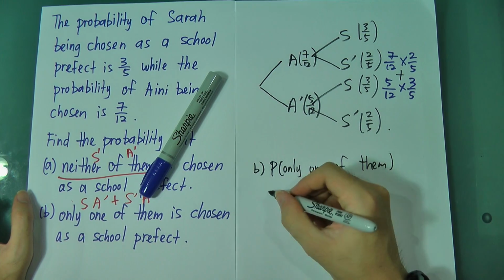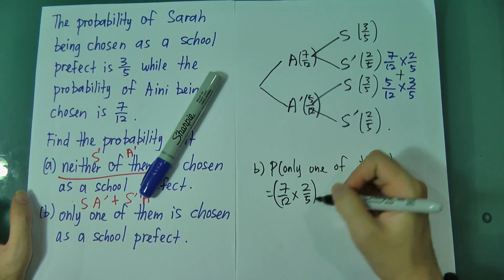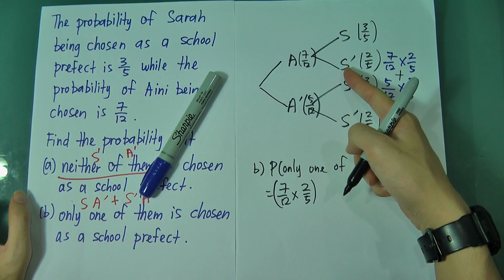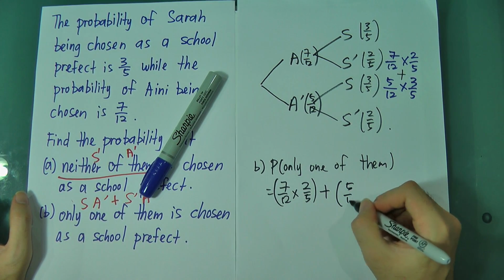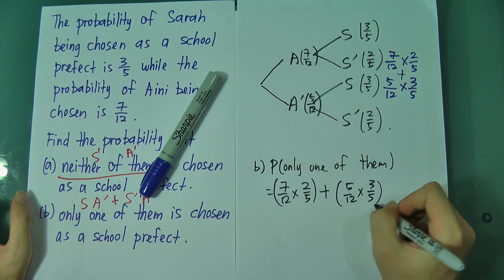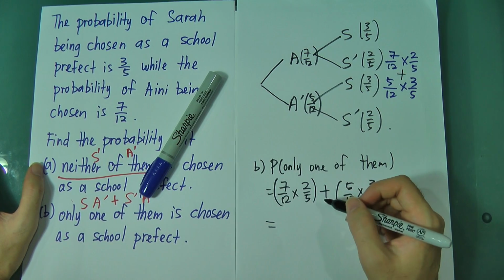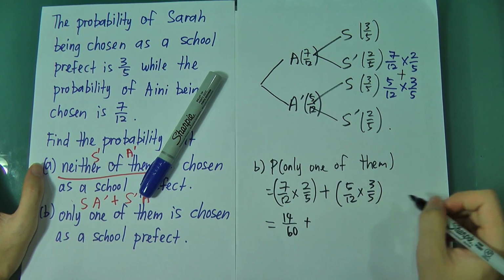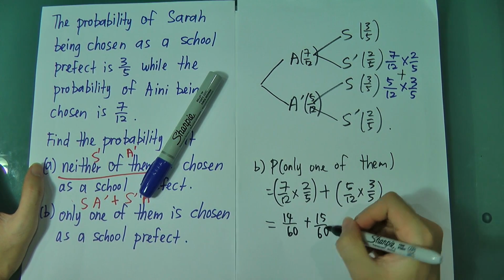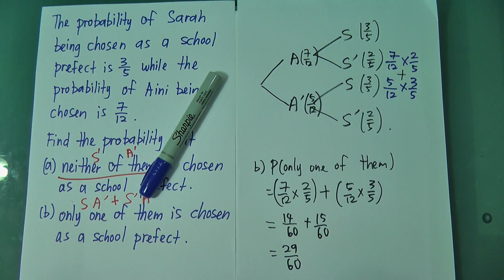will be 7 over 12 multiply 2 over 5. This one is for Aini being a child, Sarah not being a child. Okay, plus this one, 5 over 12 multiply 3 over 5. This one is for Sarah being a child only. Alright, then you just use a calculator to multiply. This is 14 over 60 plus 15 over 60. So the answer is 29 over 60. Okay, this is the probability that only one of them is a child.